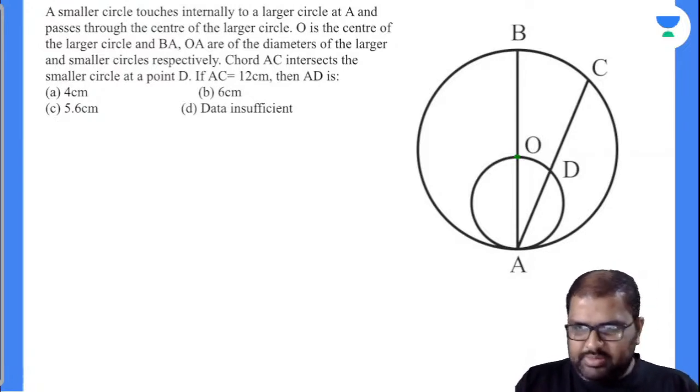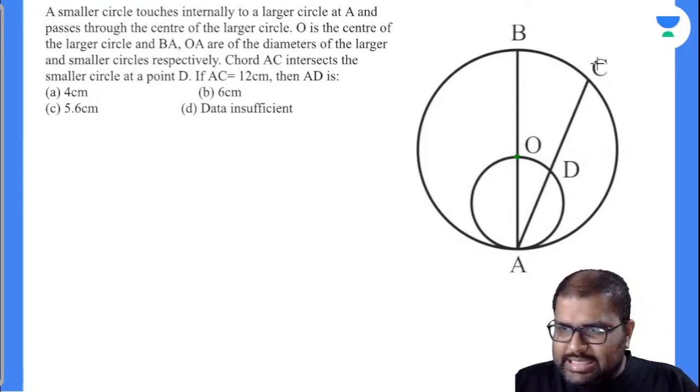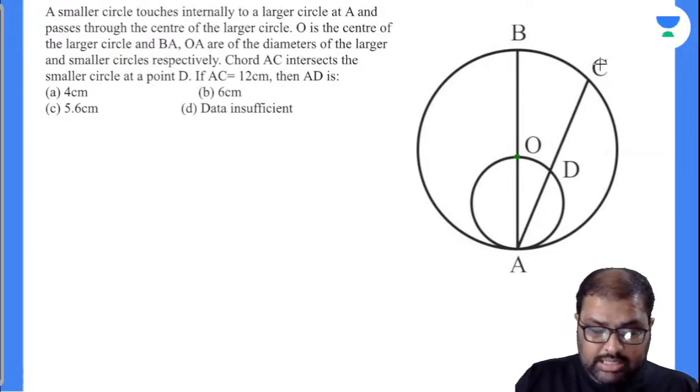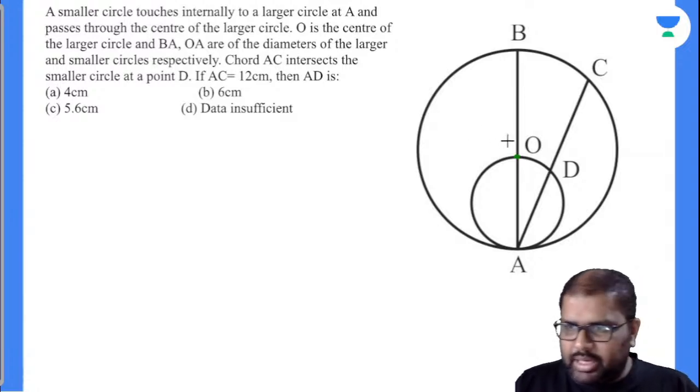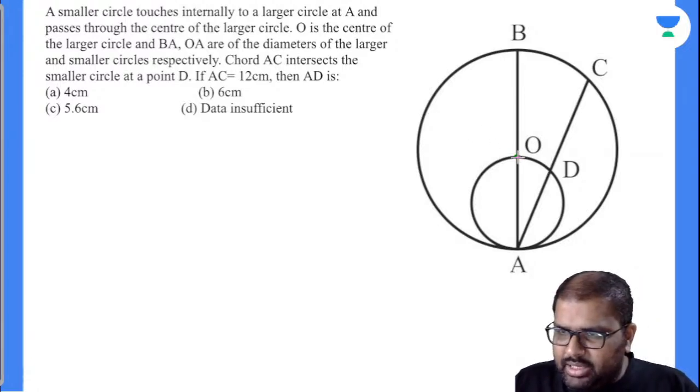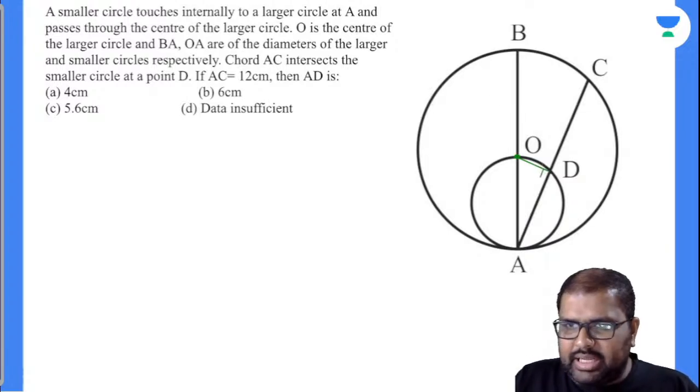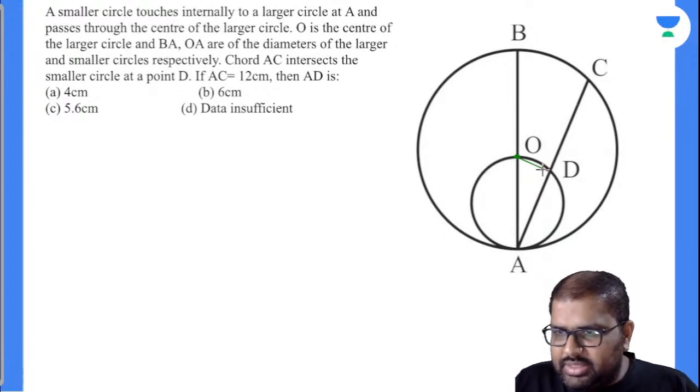Now closely observe. AC is nothing but a chord to the larger circle. From the center O, I will be dropping a perpendicular onto the chord at D, which makes 90 degrees with the chord.